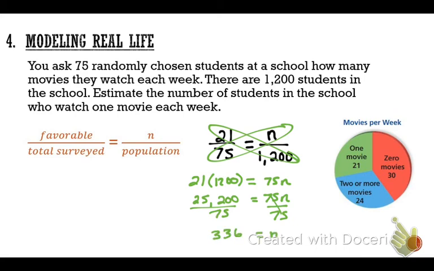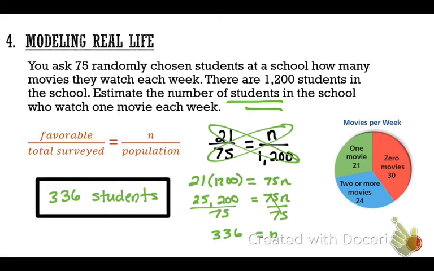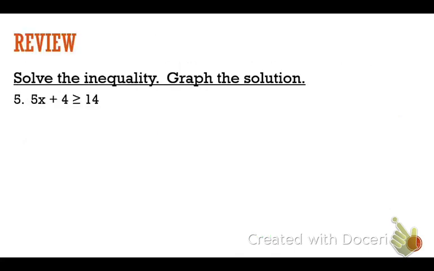All right, when you do that, what do you get? 336. All right, so this is modeling real life. What are the units that should be attached? Movies. Okay, per week. Look: estimate the number of students who watch one movie a week. So the answer is 336 students. Okay, some of you are saying movies. Always go back to the original problem to ask yourself what it is they're looking for. So they did not actually go out and specifically ask all 1,200 and find out that 336 said that they watch one movie a week. Instead, they estimated or they guessed about 336 of them are probably going to watch one movie per week.